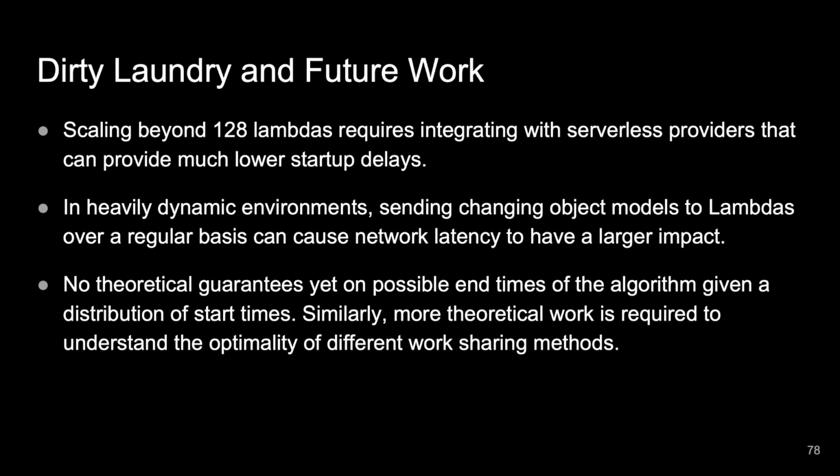Firstly, as mentioned before, we want to scale beyond 128 lambdas once we have serverless providers who can provide lower startup delays. The second issue with this algorithm is that in dynamic environments where the objects are moving a lot, we might have to stream a lot of point clouds to AWS lambdas, which can result in much slower performance. Finally, we would like to work on theoretical guarantees on a distribution of possible end times given a distribution of start times of the lambdas.